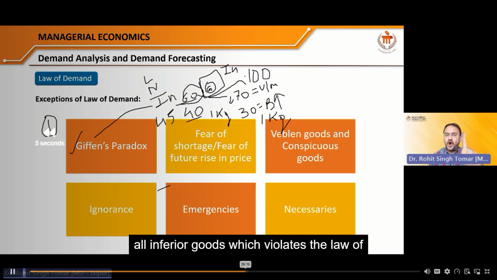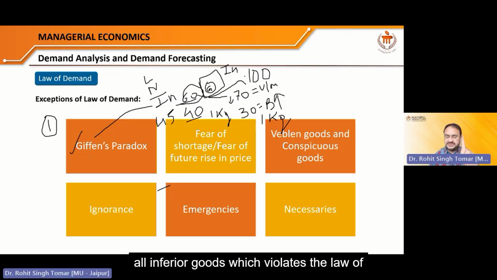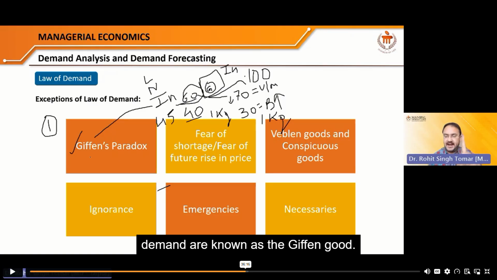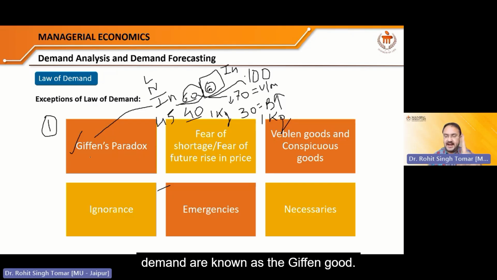Case number one. Law of demand. All inferior goods which violate the law of demand are known as Giffen goods. Case number 1. Okay, this was a little tricky, the rest is all easy.